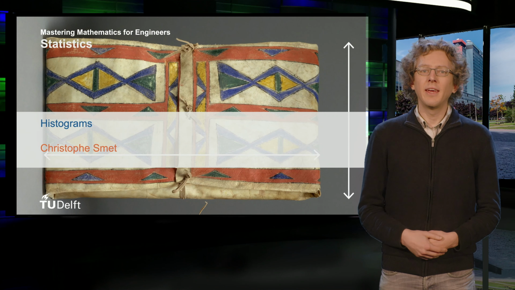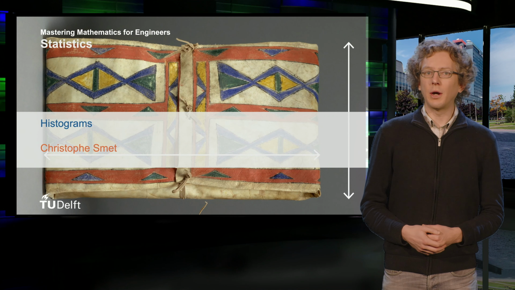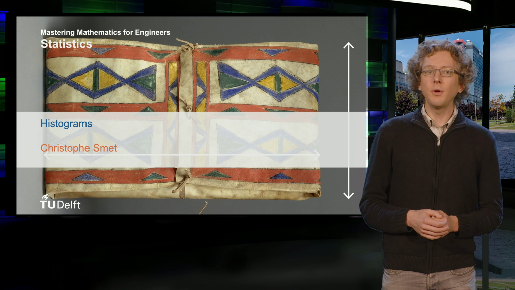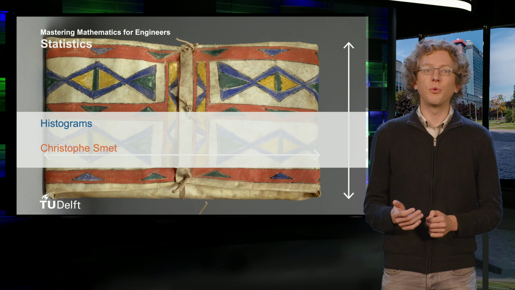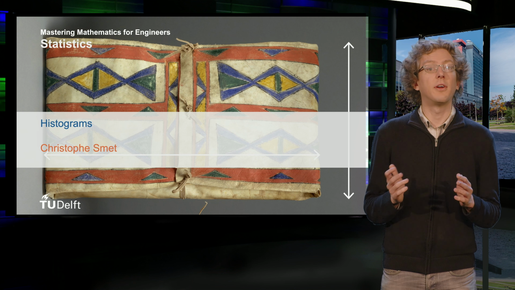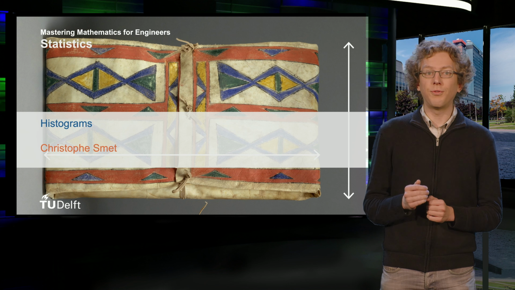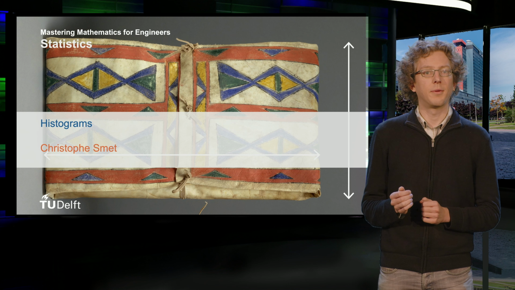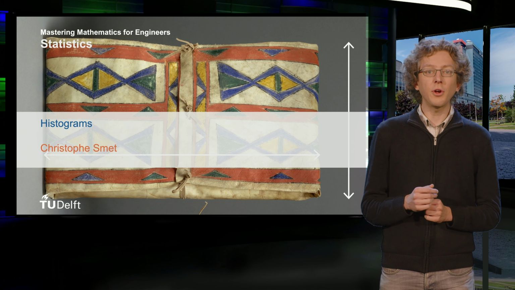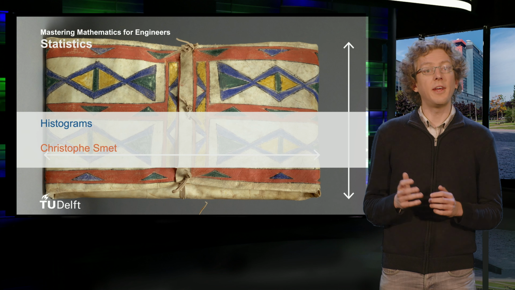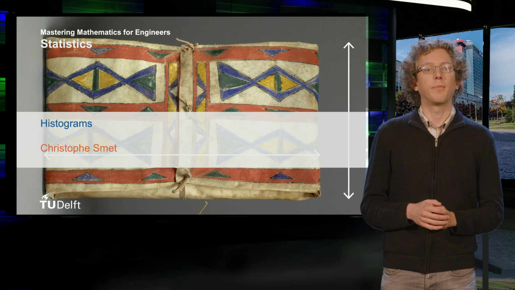Hi there! In the previous video you have seen how to visualize data using a box plot. In this video you will learn another frequently used graphical summary, namely the histogram. A histogram is a convenient way to visualize a large dataset. Let's see how we can construct one for a dataset about the Old Faithful geyser in Yellowstone National Park.